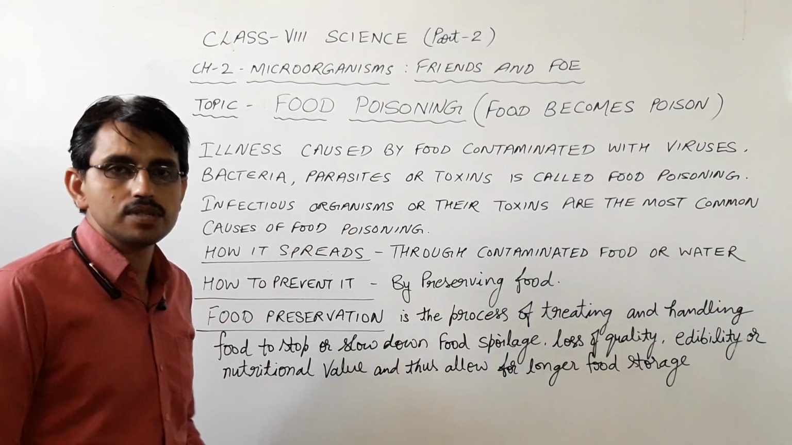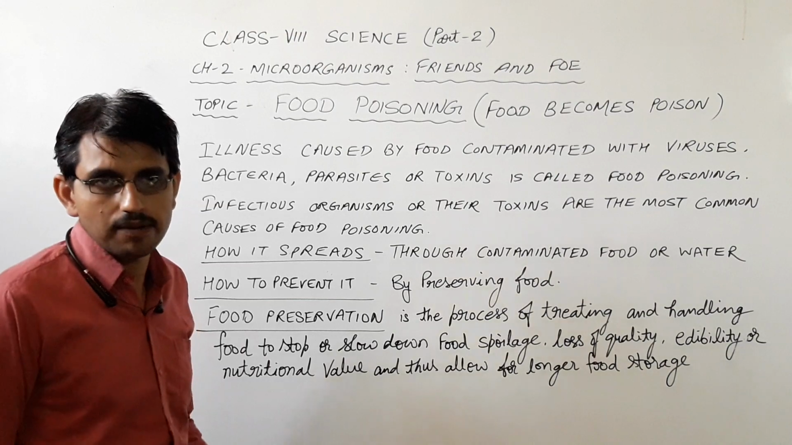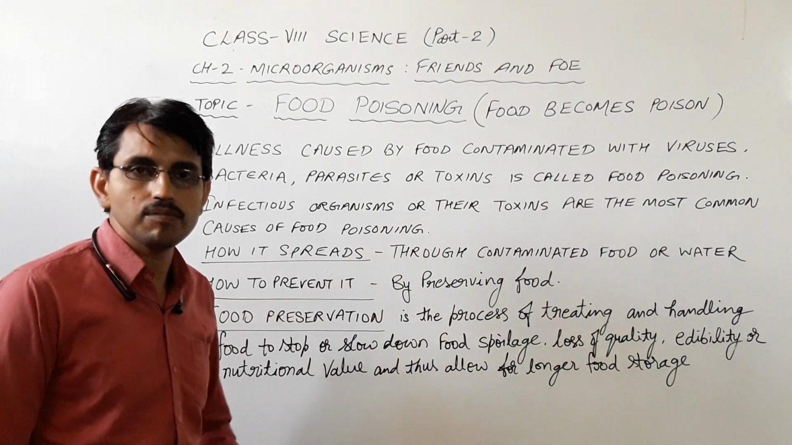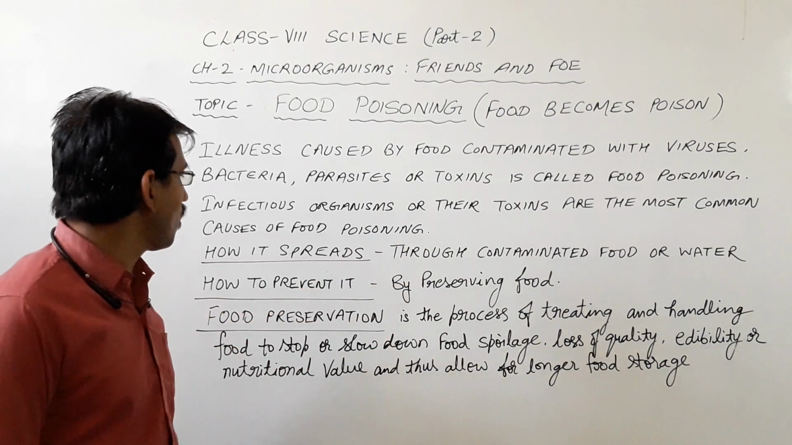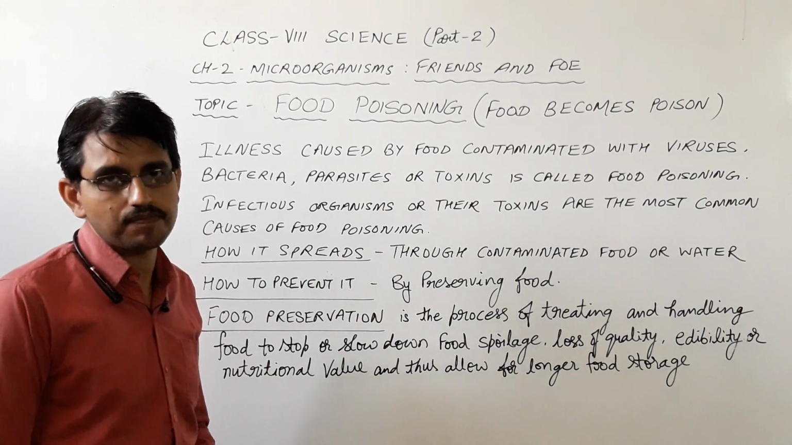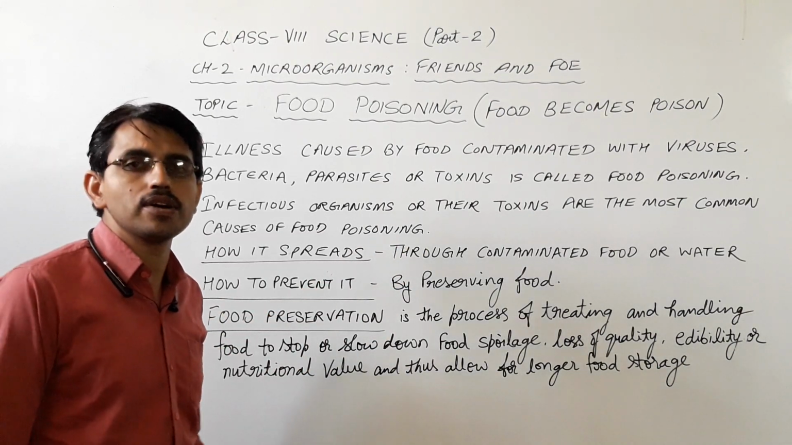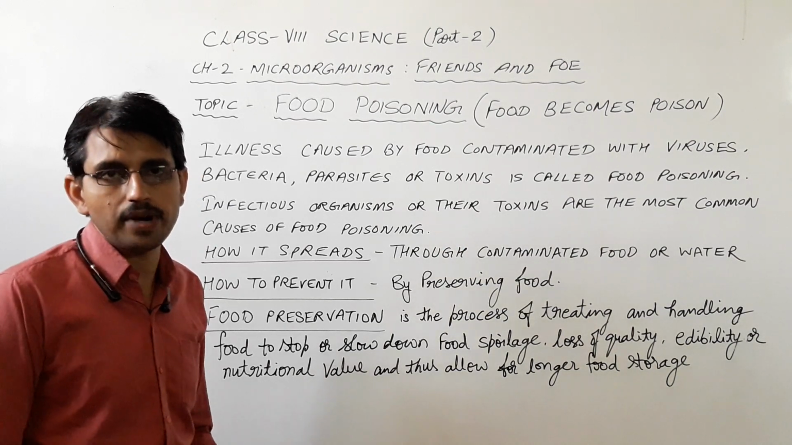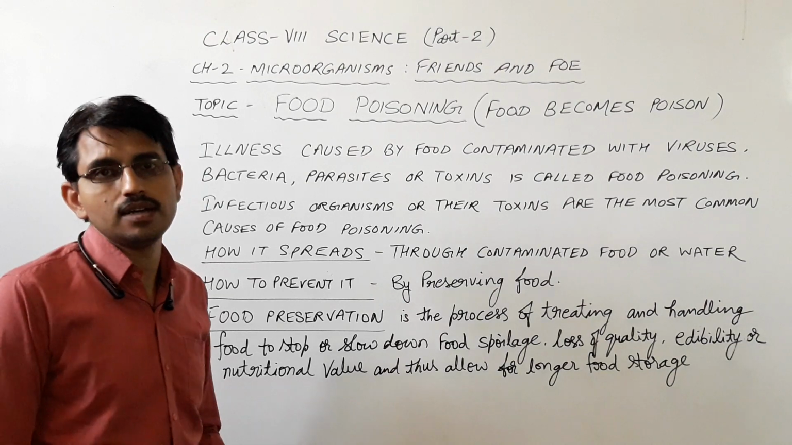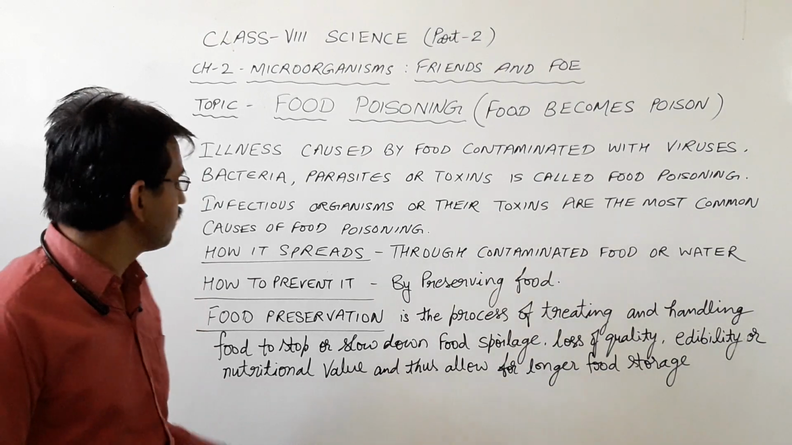Infectious organisms, meaning virus, bacteria, fungi or their toxins, meaning the harmful chemicals released by them, are the most common causes of food poisoning. When such contaminated food is eaten by people, it leads to diarrhea, vomiting, loose motions and sometimes death.